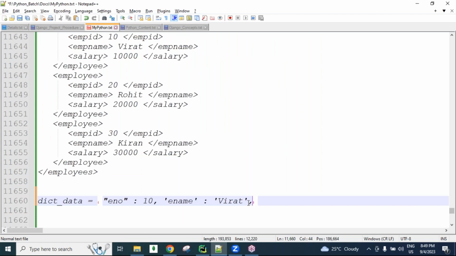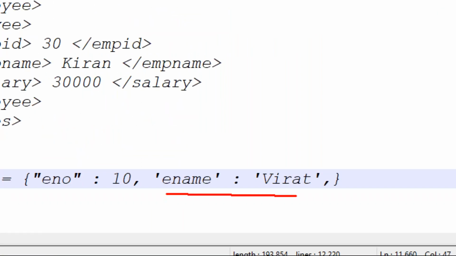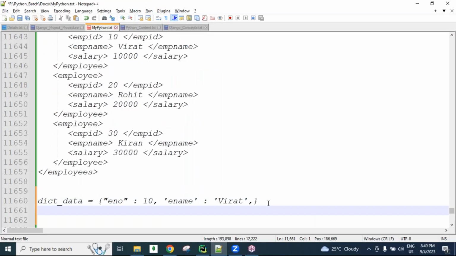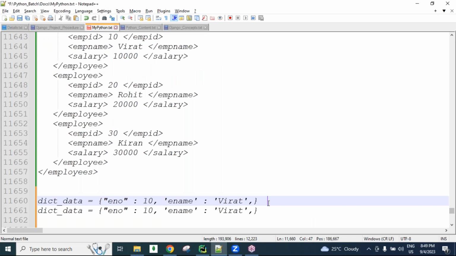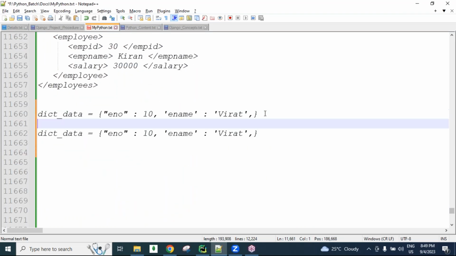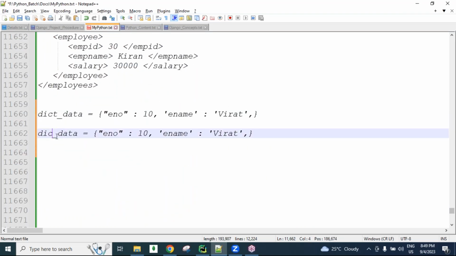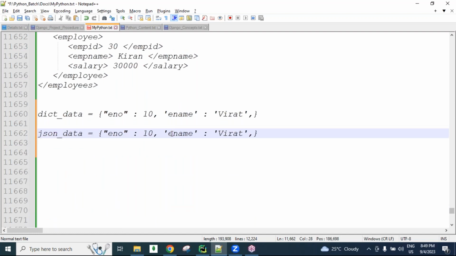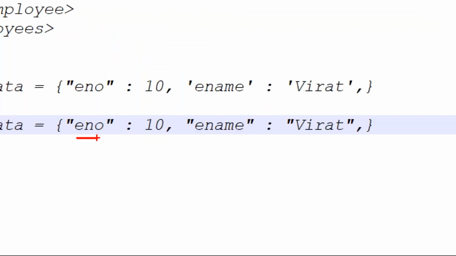And a comma after the last key value pair is also no problem for a dictionary. But if you are considering JSON, all keys must be strings, and that too in double quotation only. All the string values must also be in double quotation.